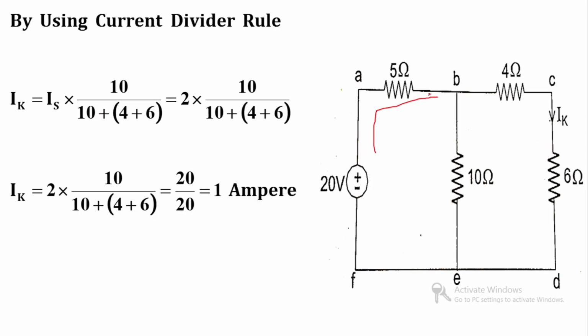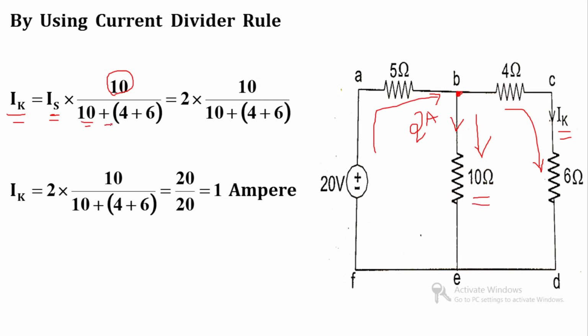So this 2 ampere will flow from source, and it is divided into two parts from this particular B point. First part is through 10 ohm, second part is through 4 and 6 ohm. So at this point I will use the current divider rule to find out the current IK. So IK is equal to total current multiply by the resistance which is parallel to this branch. So in numerator there will be a 10 divided by total number of branches which are connected in parallel. So there are 2 branches, one is 10, second one is the series combination of 4 and 6.